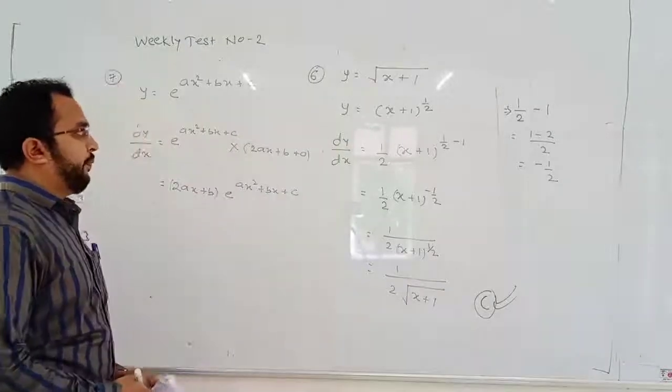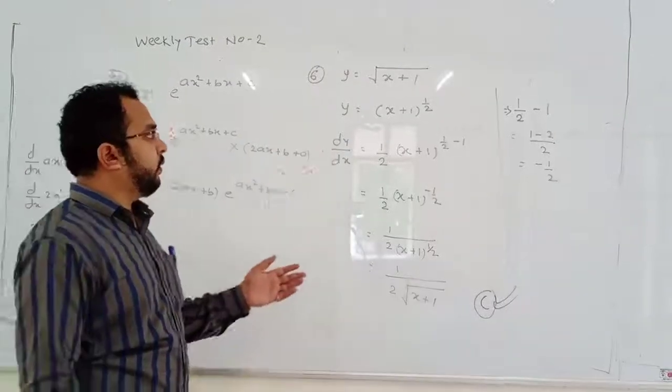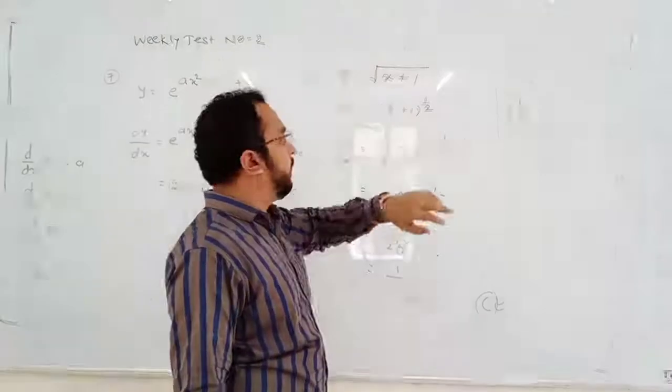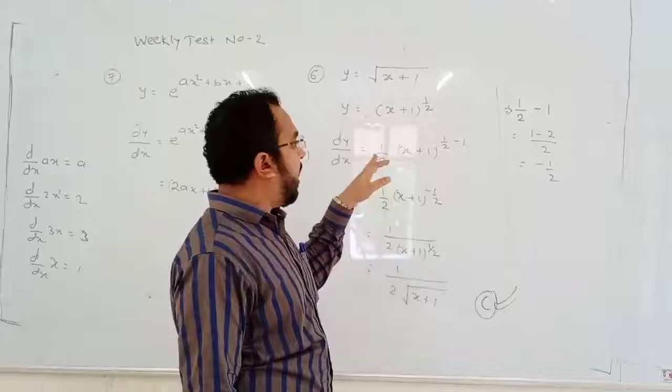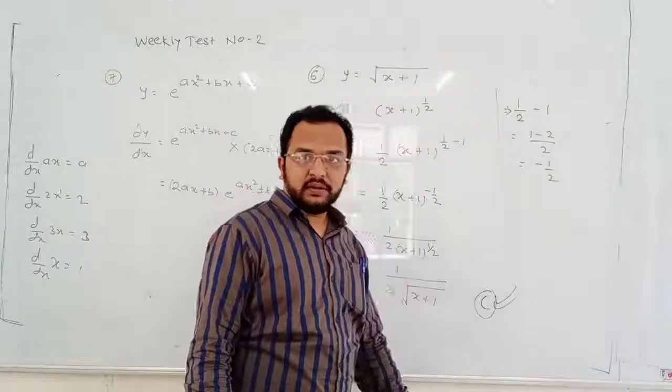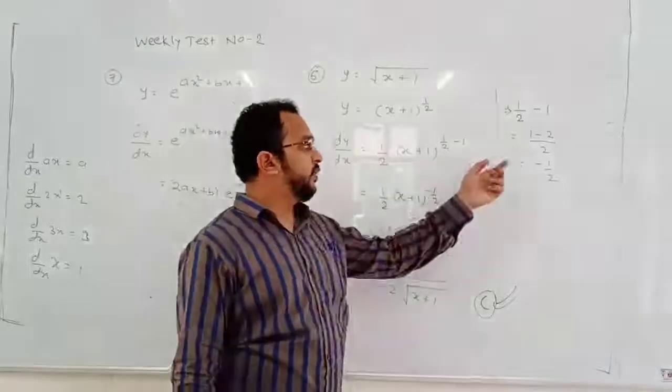Okay, did you understand what I did? Root of something is power half. Apply the power rule. Half comes to this side. Power will become half minus 1. As per the power rule, half minus 1 is minus half.